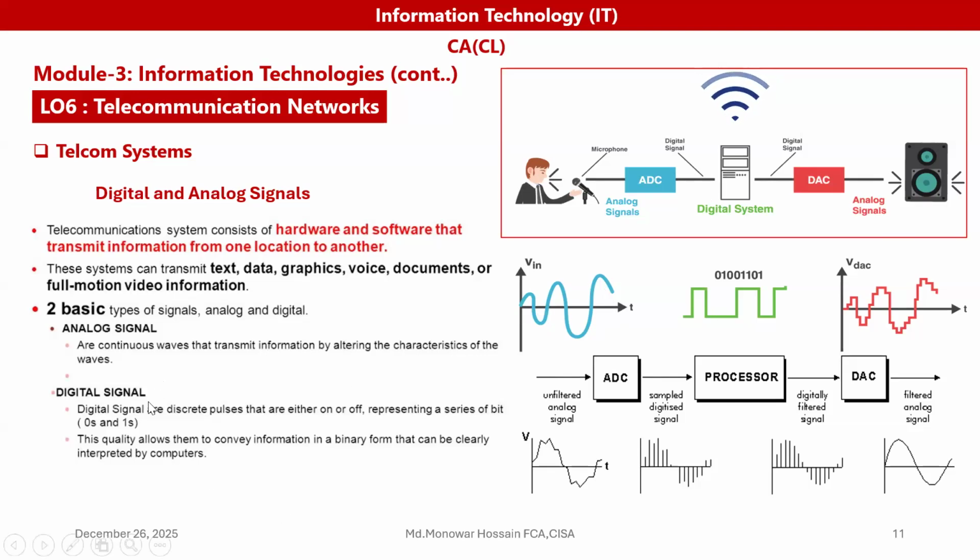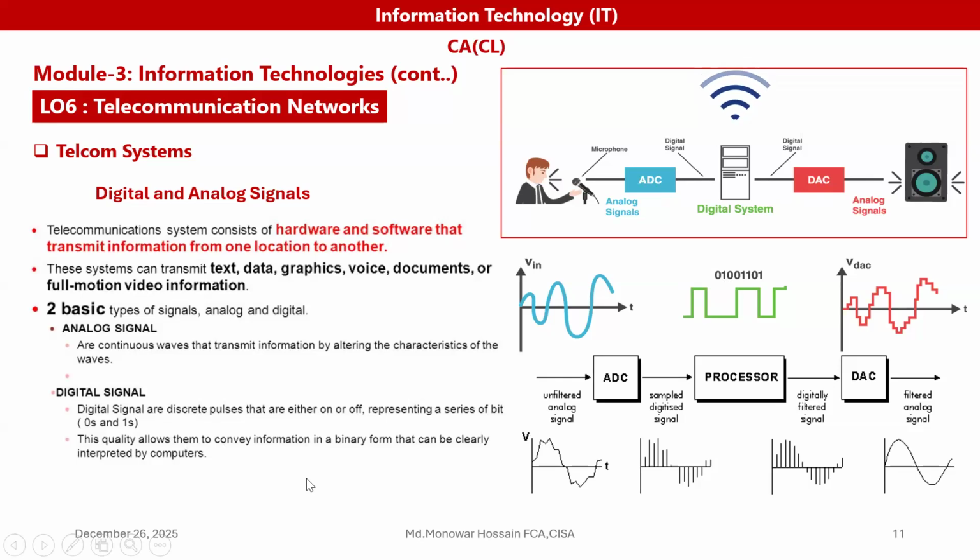But if you see the digital signals, they are discrete pulses that are either on or off. That means digital binary, digitally 0 and 1. That represents a series of bits 0 and 1.